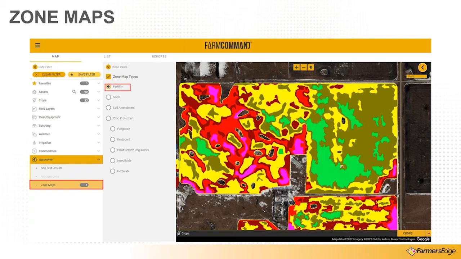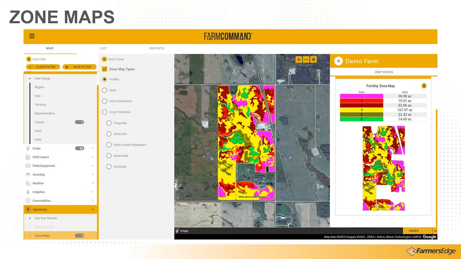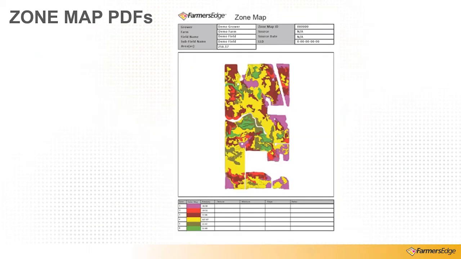We can simply click on that field and see all those different zones and how big they are. We can even download that map to a PDF straight out of FarmCommand Center, file it away, email it off to somebody, print it off, and away we go.